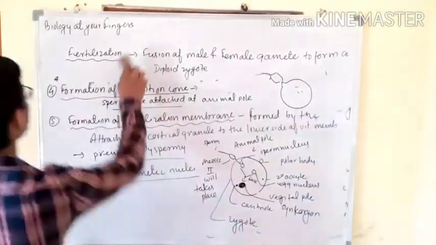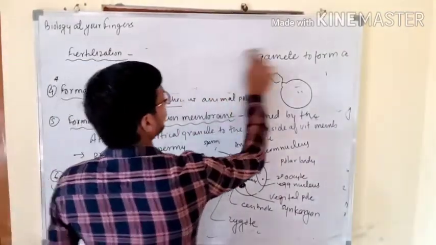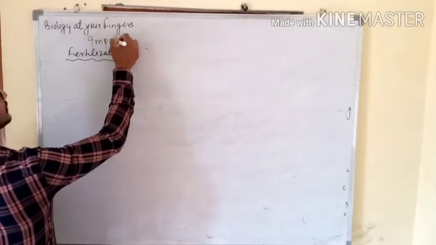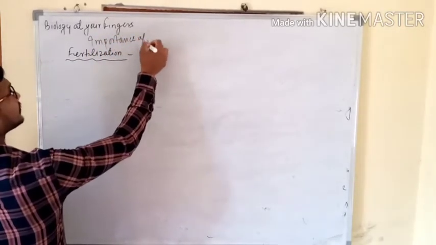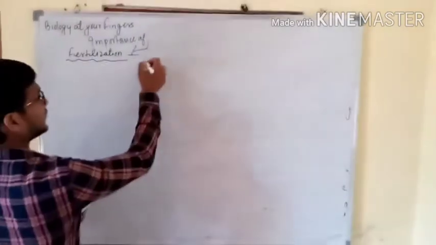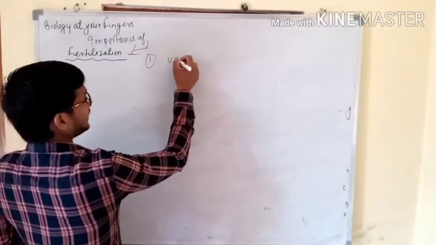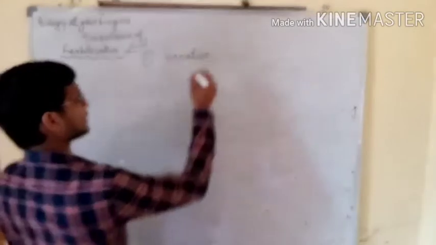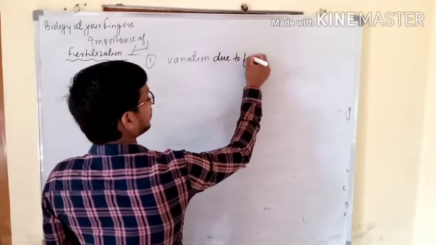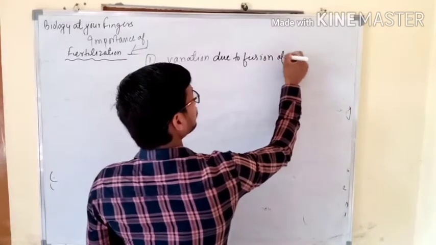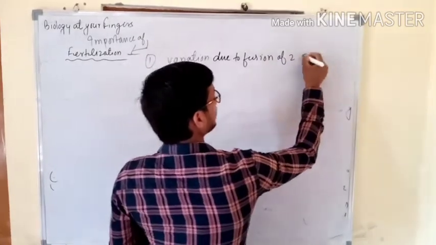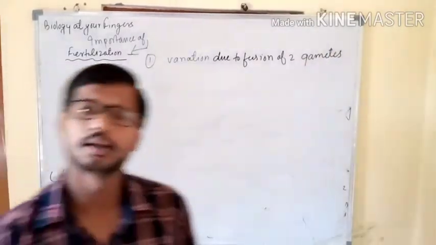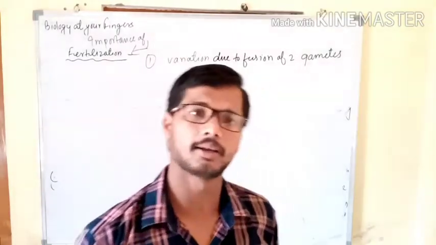In the last video we said to study the importance of fertilization. And what is the importance of fertilization? The first one is variation. Variation takes place due to fusion of two gametes, and this variation helps in adaptation, and adaptation helps in evolution.